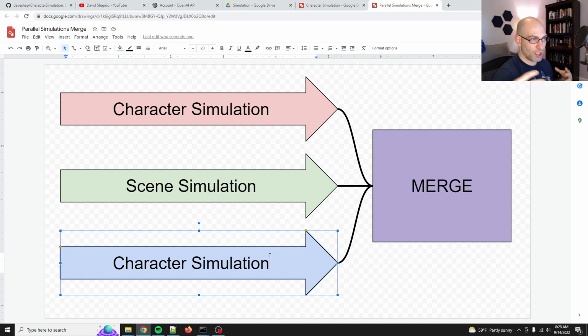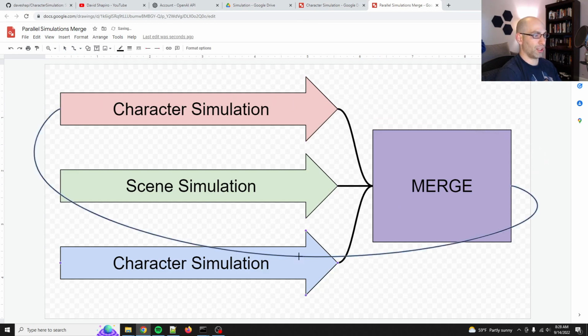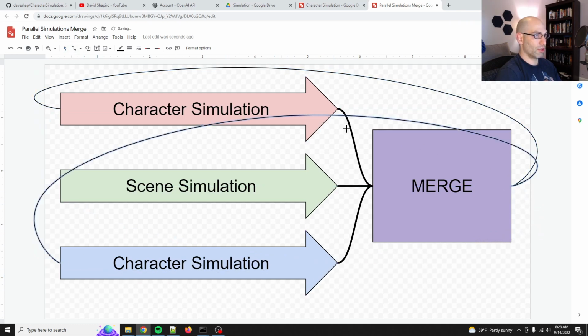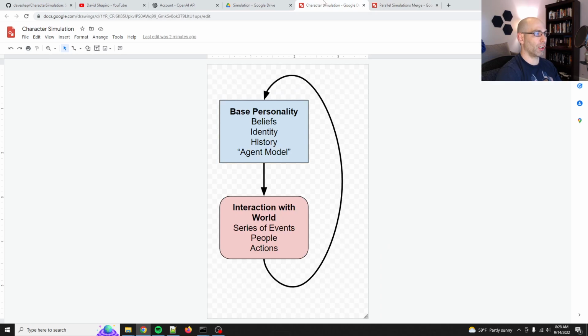Each of these simulations is going to be running in parallel, and then they're going to merge, and then the cycle continues. So it kind of goes back to the beginning. So this is how that's going to look. It's just going to be a continuous cycle where it advances by one step, one iteration. So what happens inside of the character simulation?